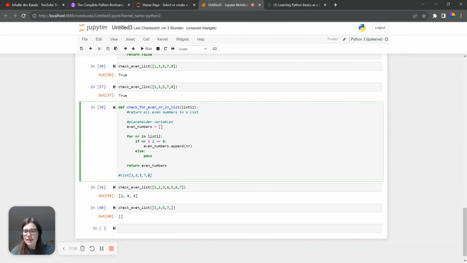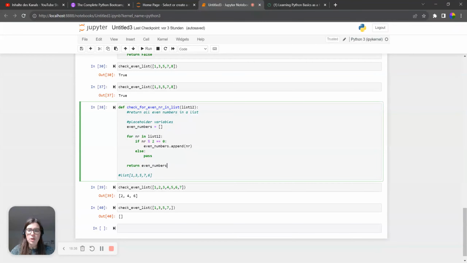But here the 6 is an even number. So if this is an even number and we check, yes, the 6 is an even number, then from this list that is currently empty, we want to append this number. So we basically want to add this number to exactly that list, and the list is called even numbers. Otherwise we pass. And then as a result, we want to return a list of all those even numbers.